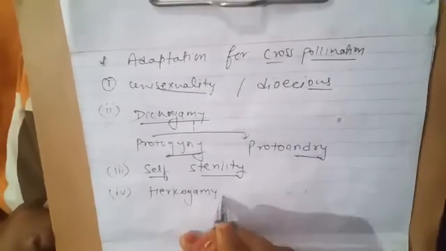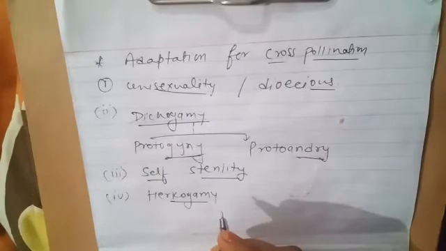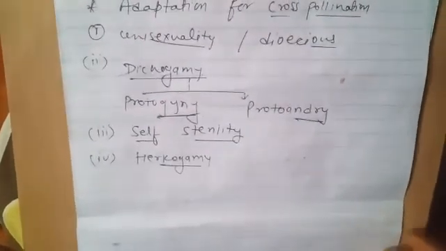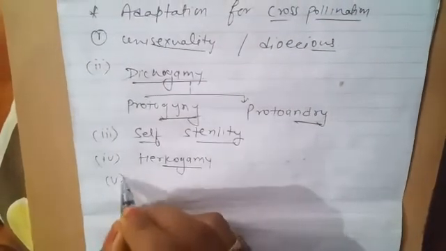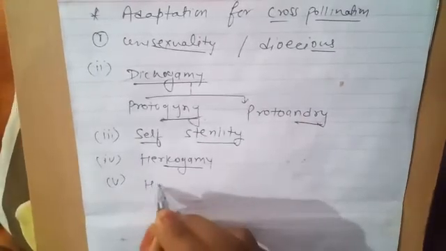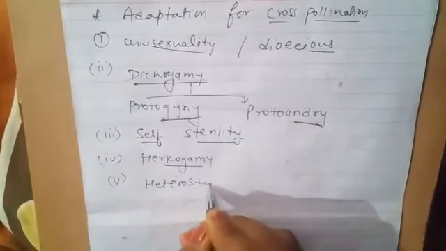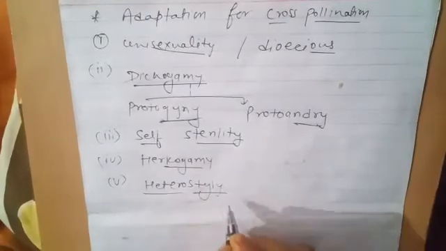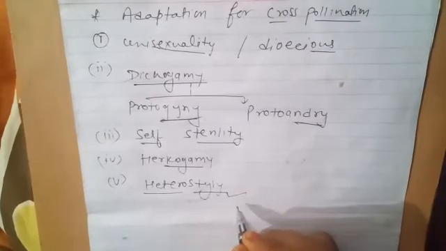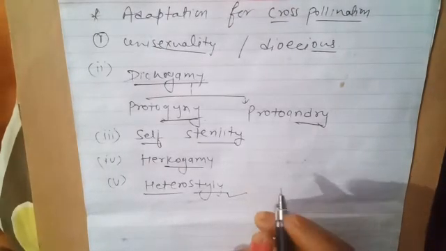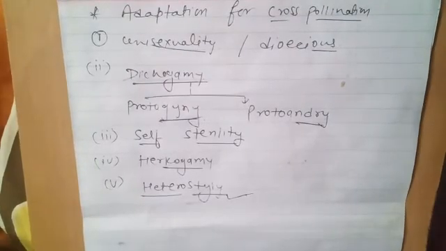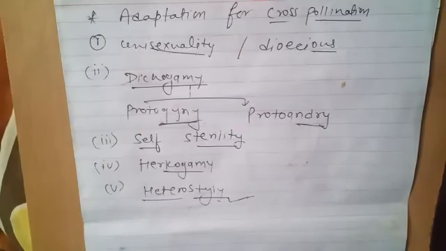Here the flower possesses a barrier between the androecium and gynoecium, and because of this the pollen is unable to reach the stigma. The next one is heterostyly, that means the positions of the male and female parts are different in a flower, so in that condition also the pollen is unable to reach the stigma. So this is all about the adaptations for self pollination and cross pollination.